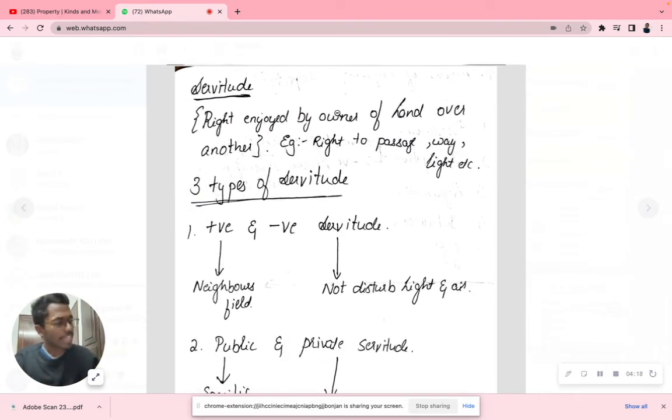Now, what is a servitude? Servitude means rights enjoyed by the owner of the land over another. If this is my property, but I am enjoying the rights of another property, this is called servitude.